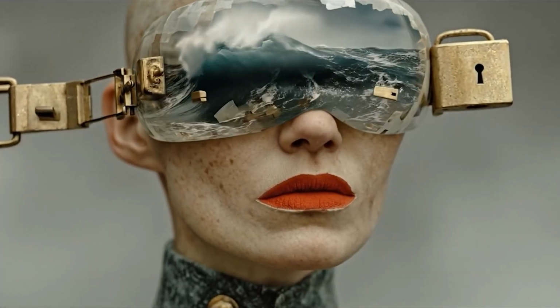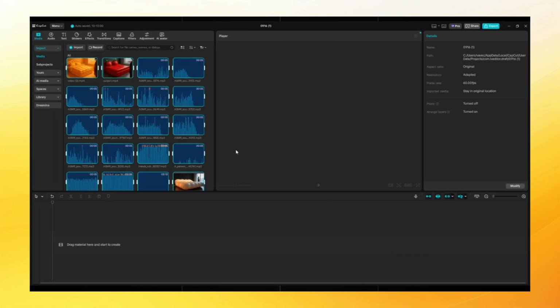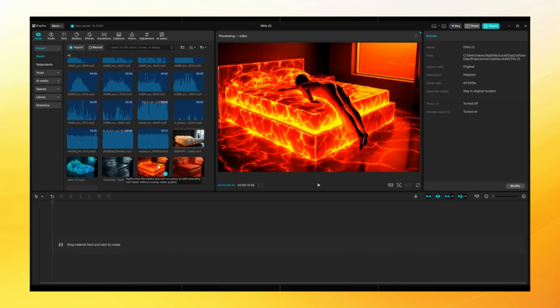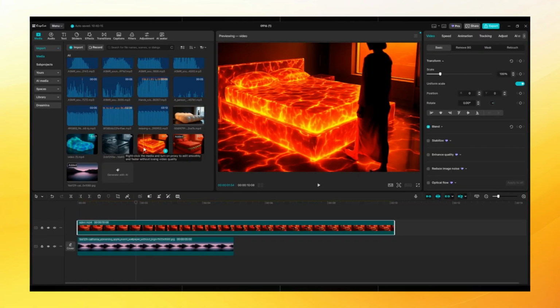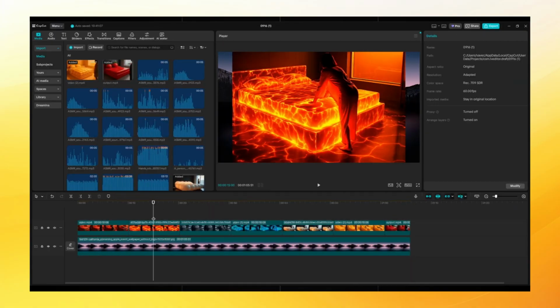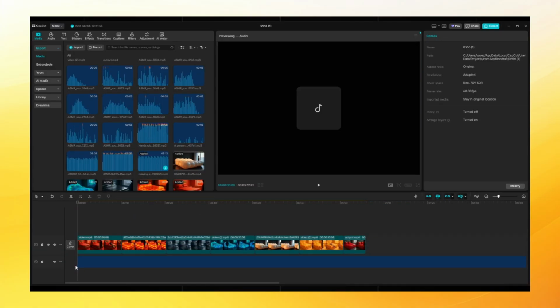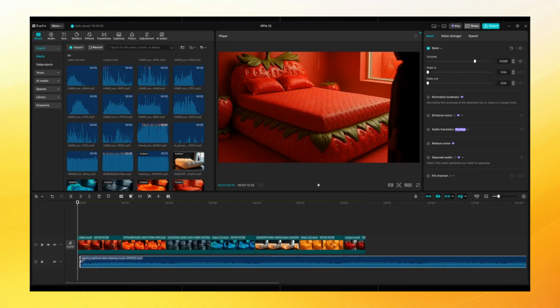Now, a very important step is the sound effects for our ASMR video, because this is the main feature of our content. To get the sounds we need, we will use 11 Labs or any other site that generates sounds. We go to the sound effects tab, and at the bottom in the window, we just write what sounds we need, the prompt. We will use ChatGPT. We write the request: Can you write prompts to generate sound for these pictures? But I need like ASMR sound, you know, nice sounds. I will animate these pictures, and there the girl will lie down on these beds. I need nice and pleasant sound for each animation. We wait until it writes and we get 7 prompts for our images.